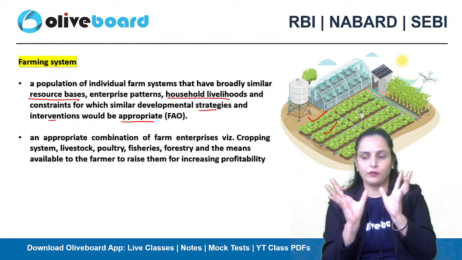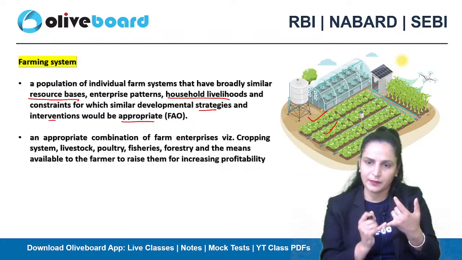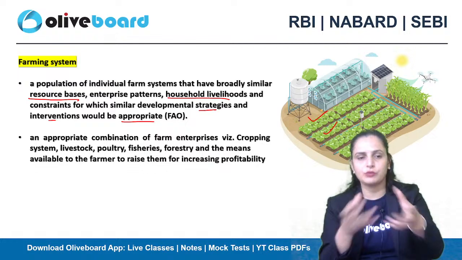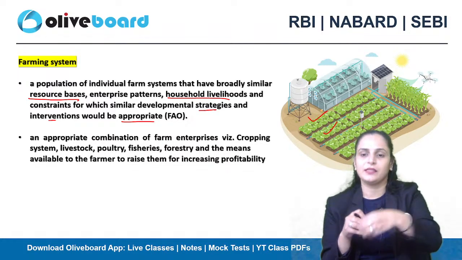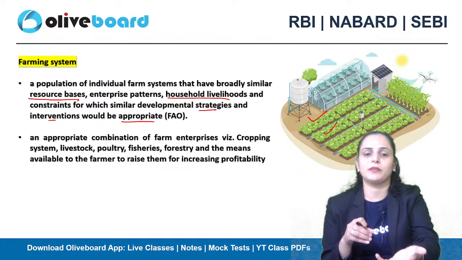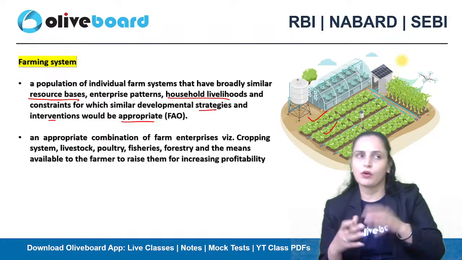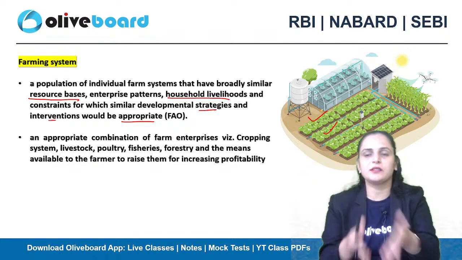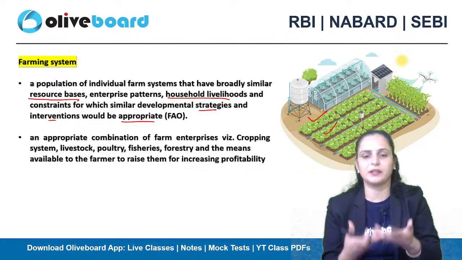So this particular kind of system will be defined as a farming system जिसमें resource base है, enterprise pattern is followed there, and all over the household of the people who are connected with this particular resource base, they have to earn their livelihood from there. And when you are utilizing certain resources, obviously एक point पे कुछ constraints will be created. So in the farming system you have to use some integrated practices to solve out the constraints जो भी वहाँ पे create हो रहे हैं, ठीक है?